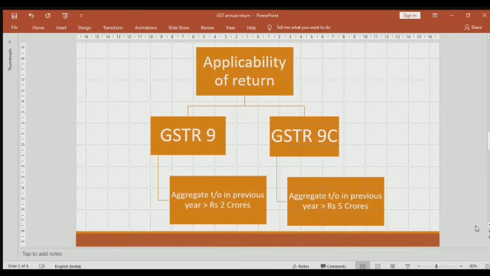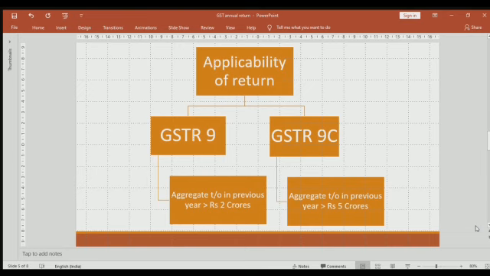Now, of late, considering the COVID scenario where everyone is locked down and it's difficult to share your data with the auditor and get your books of accounts audited, the government has now increased the limit for GSTR 9C as well. GSTR 9C would be applicable when your aggregate turnover in the previous year exceeds 5 crores.